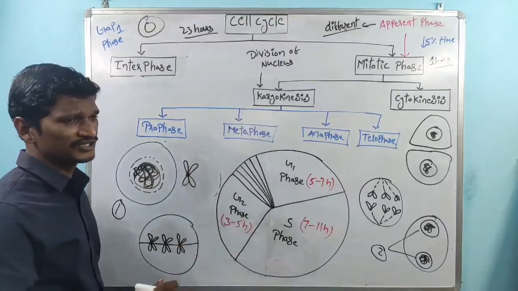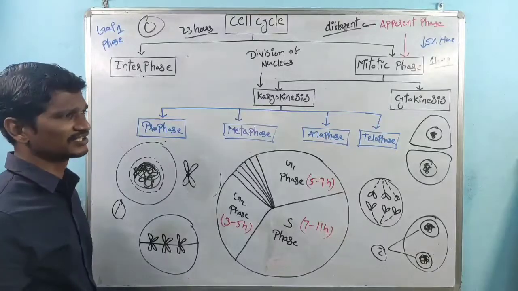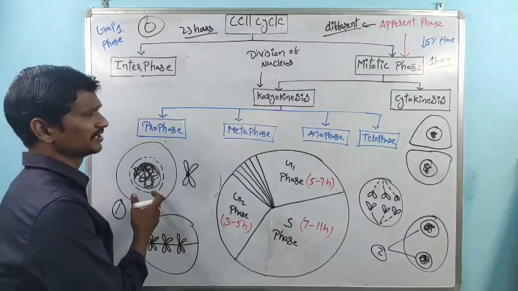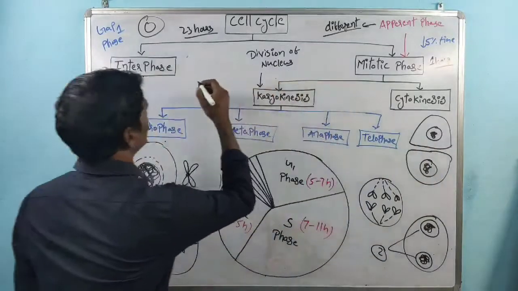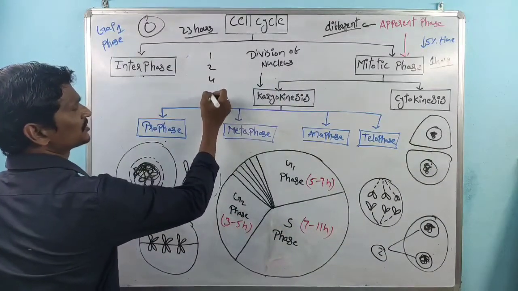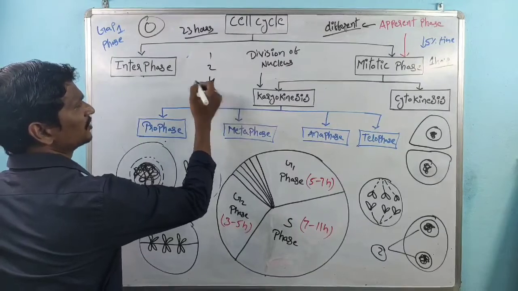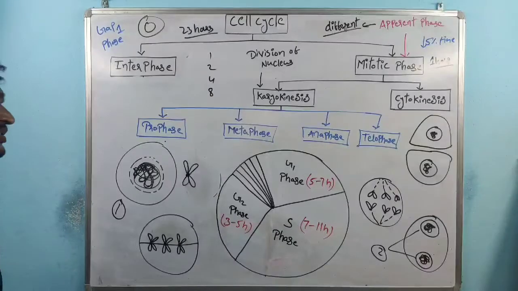So these are the events that occur in a cyclic manner. Suppose one cell produces two cells. Again, these are involved in the cell division. One cell produces two cells, these two produce 4, and again these 4 are involved, producing 8. So continuously the number of cells increases.